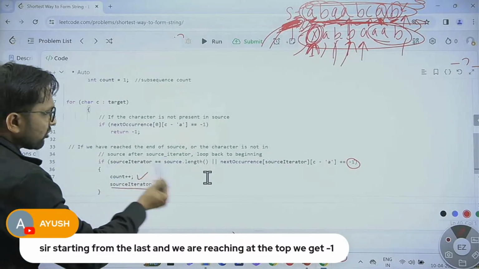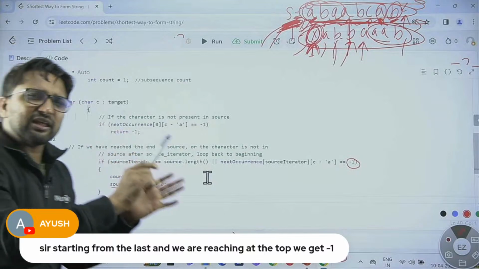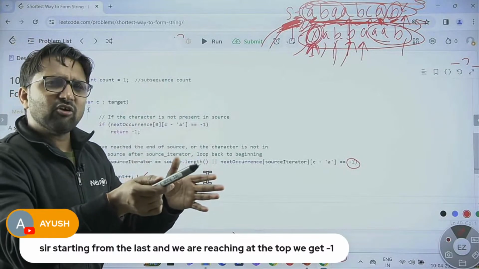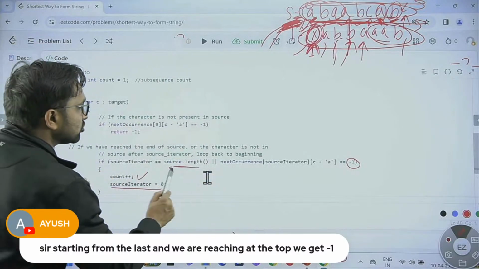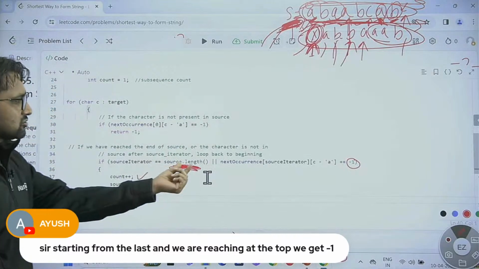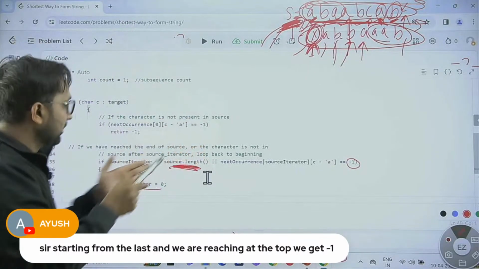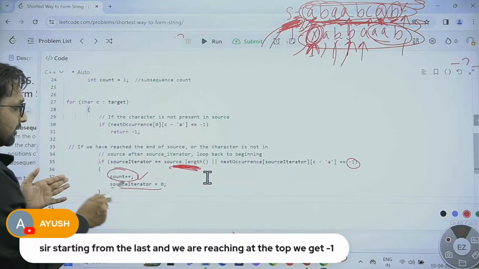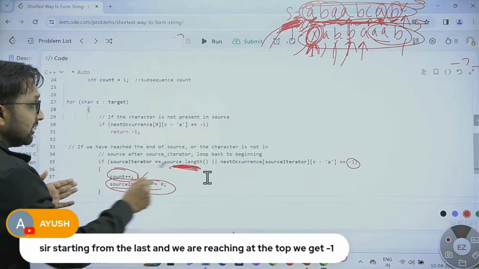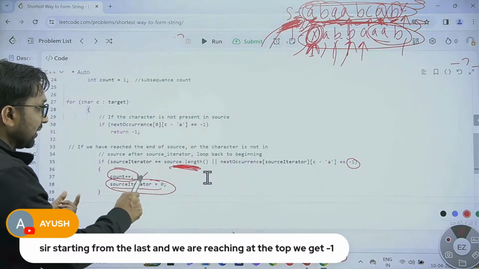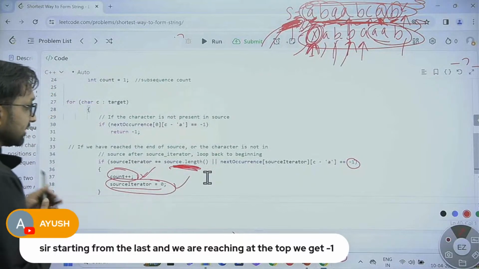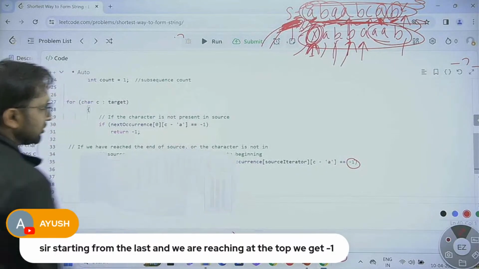One more condition we are checking over here: if we reach the end of the source string, again you need to start from the start and increment the count. In these two cases, we increment our count and reset the source iterator to 0.